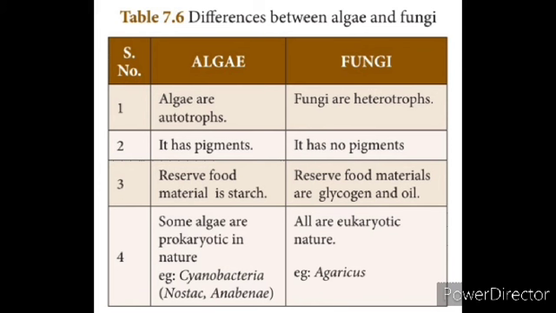For example, algae are cyanobacteria, Nostoc, Anabaena, these are all examples. Eukaryotic nature, for example Agaricus. These are all differences between algae and fungi.